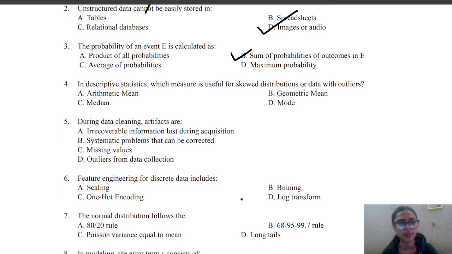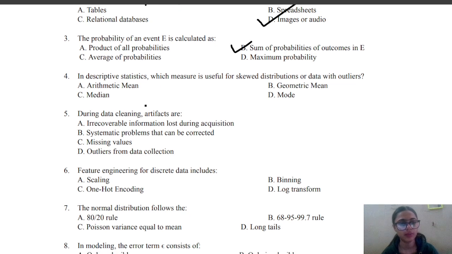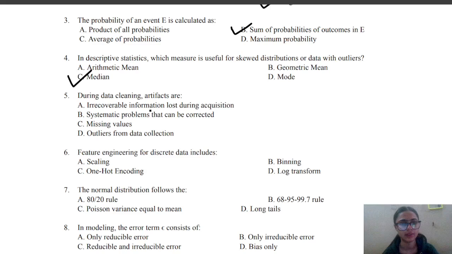Next is, in descriptive statistics, which measure is useful for skewed distribution or data with outliers? And the options are arithmetic mean, geometric mean, median or mode, and the correct answer is C, that is median.